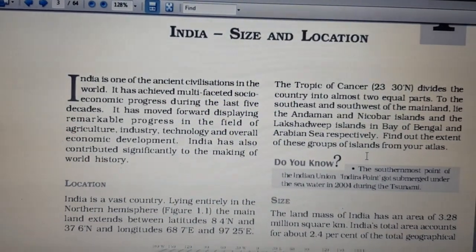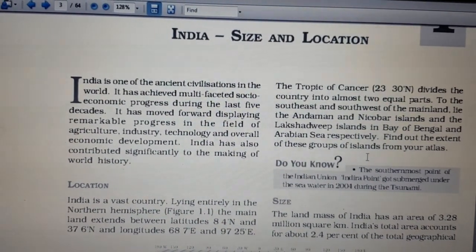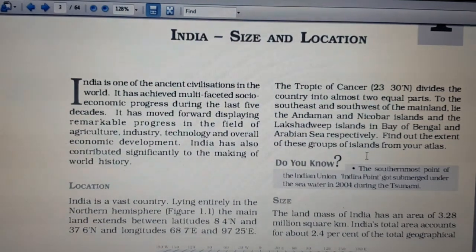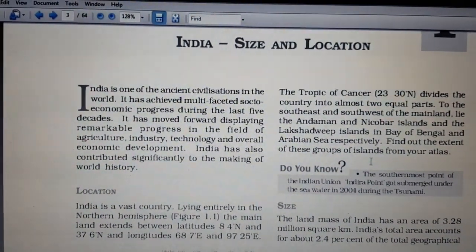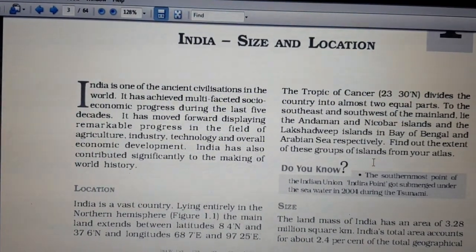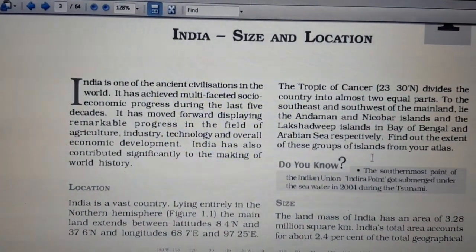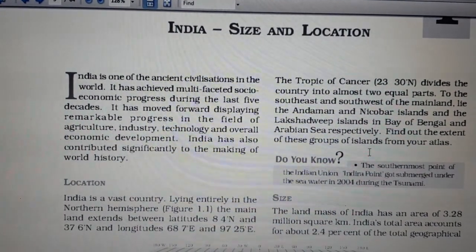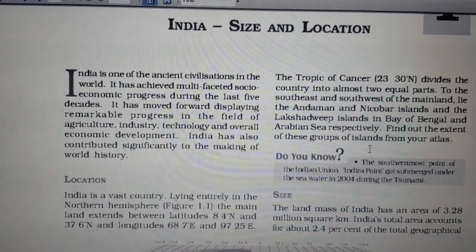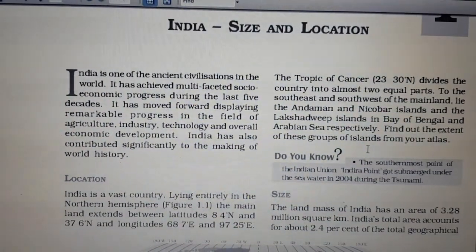So India is one of the ancient civilization, and from the ancient civilization it has progressed very much through last 5 decades. It has moved forward, displaying remarkable progress in the field of agriculture, industry, technology and overall economic development.